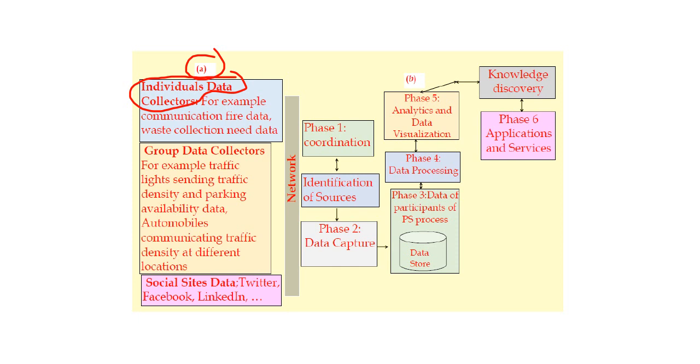So you have got individual data collectors, group data collectors, or you may have data from social sites, right? Communication of fire data, waste collection data, all these things the individual data collectors can do.